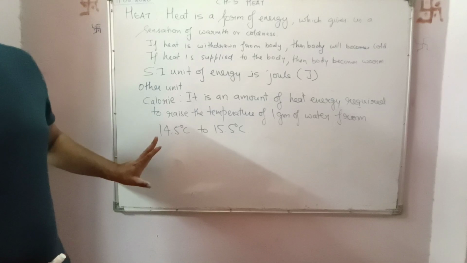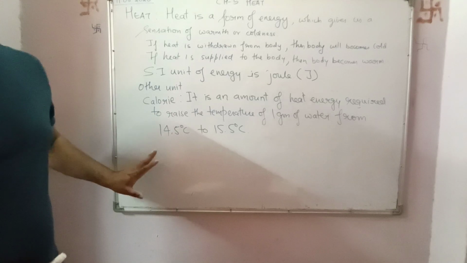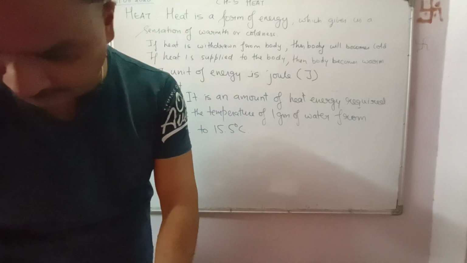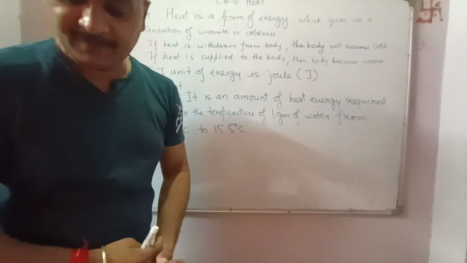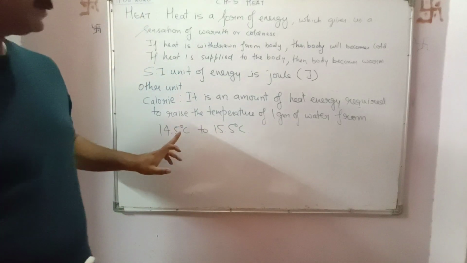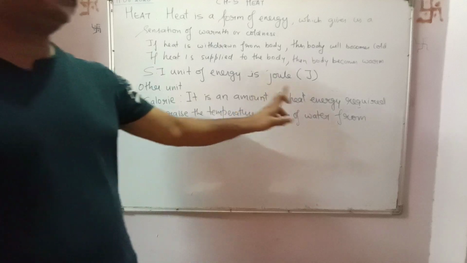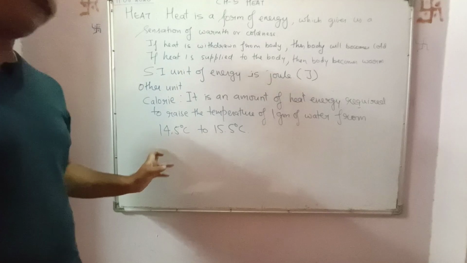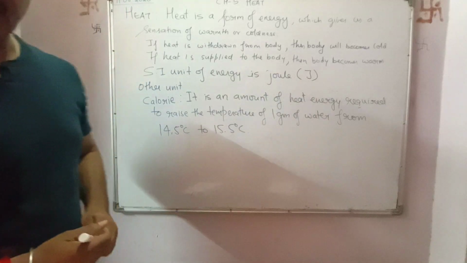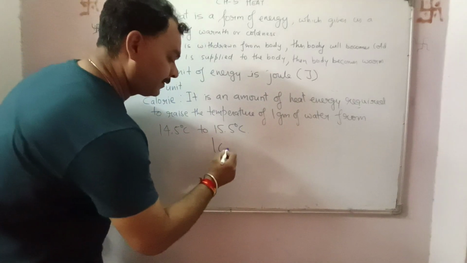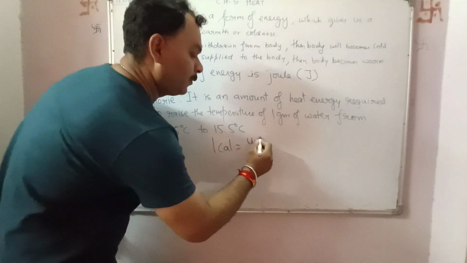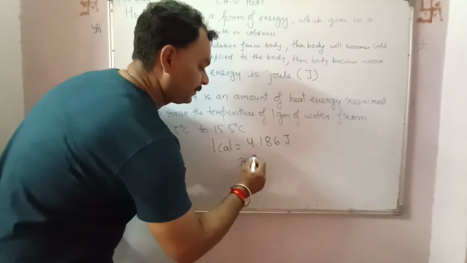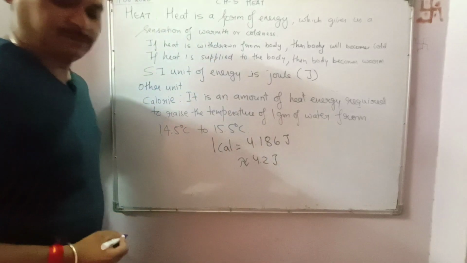So this is a particular definition or perfect definition. This you have to learn, whether it is given in your book or not. Okay, in your book it is written 1 degree centigrade, but you people have to learn that it is an amount of heat energy required to raise the temperature of 1 gram of water from 14.5 to 15.5 degree centigrade. Now 1 calorie is equal to 4.186 joule or approximately 4.2 joule.